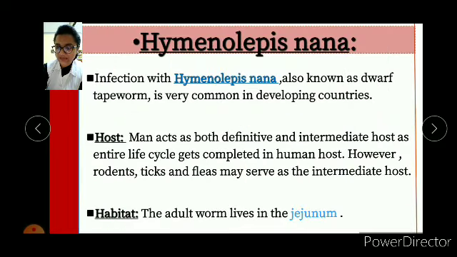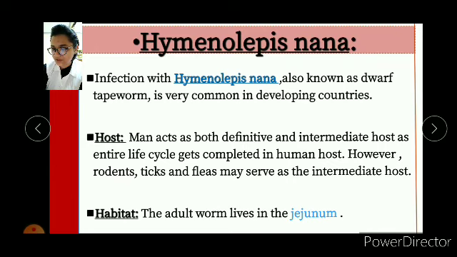And then comes Hymenolepis nana. Infection with Hymenolepis nana, also known as dwarf tapeworm, is very common in developing countries like India. Man acts as both definitive and intermediate host, as the entire life cycle gets completed in the human host. However, rodents, ticks, and fleas may serve as the intermediate host. And the habitat: the adult lives in the jejunum.